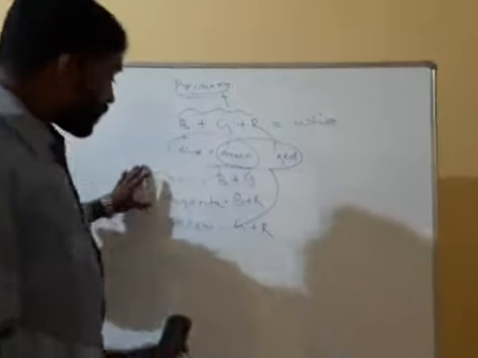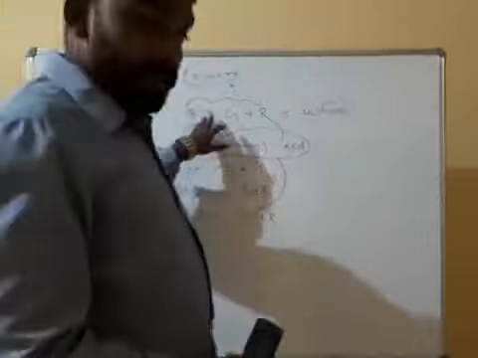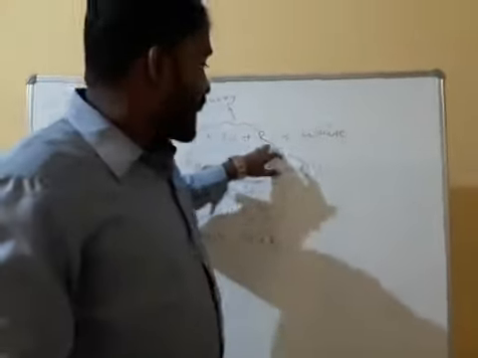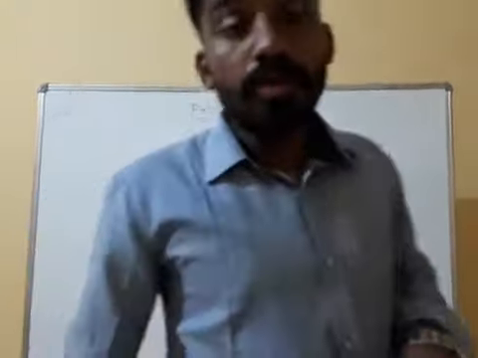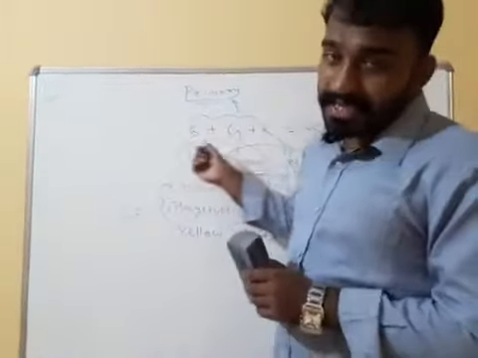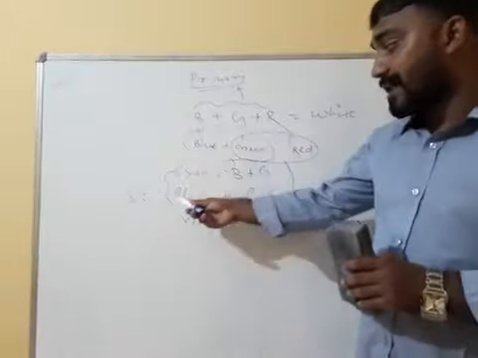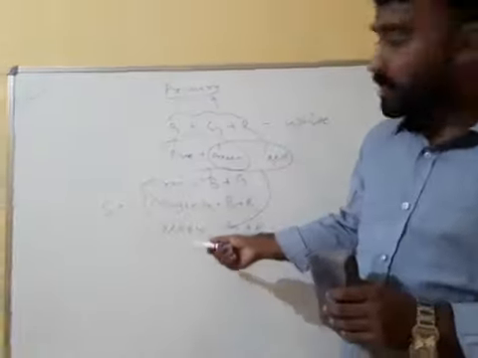Blue plus red, you will get magenta. So secondary colors are cyan, magenta and yellow, whereas primary colors are blue, green and red. Blue, green and red are what? Primary colors. On mixing them you will get white light, whereas cyan, magenta and yellow are secondary colors.